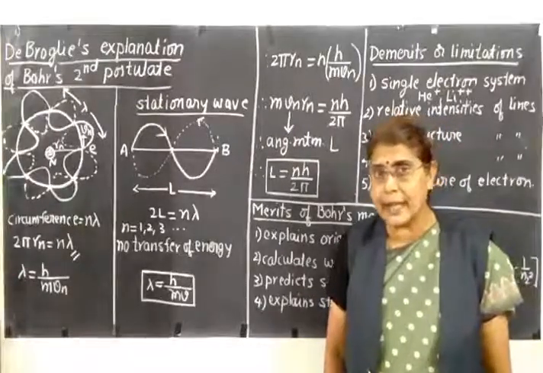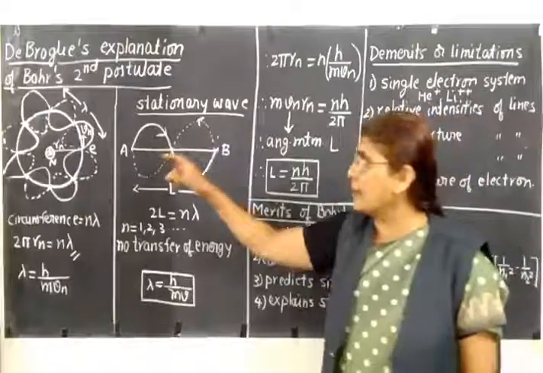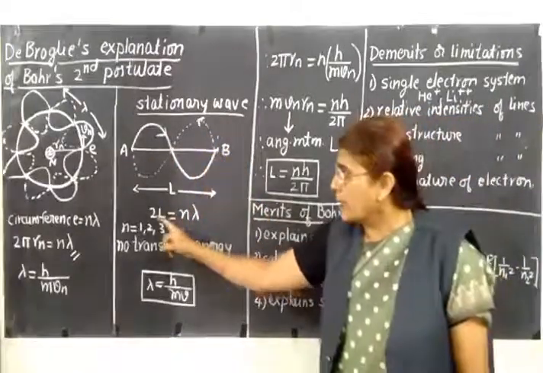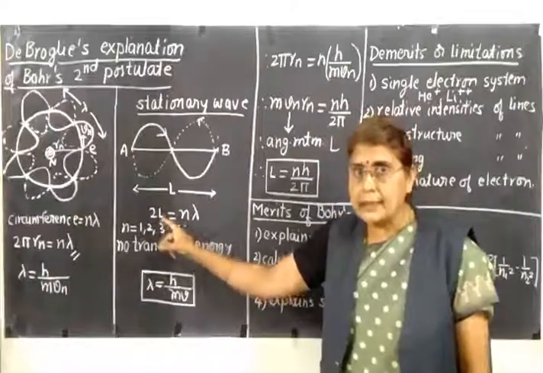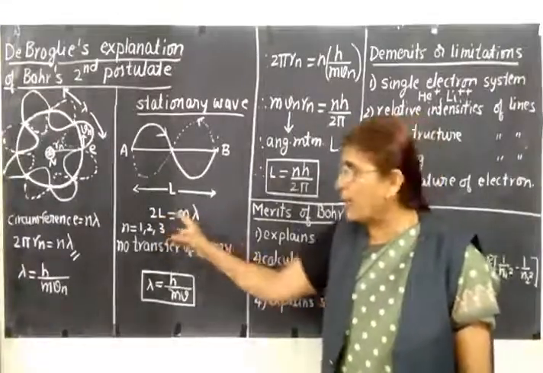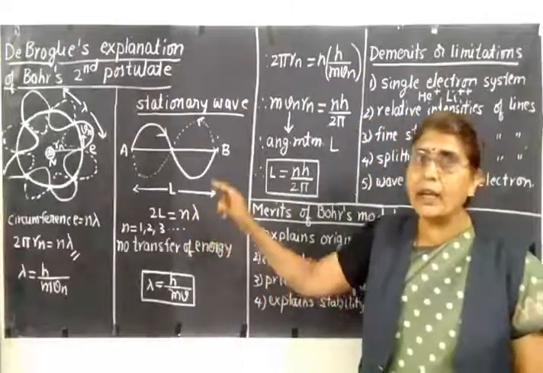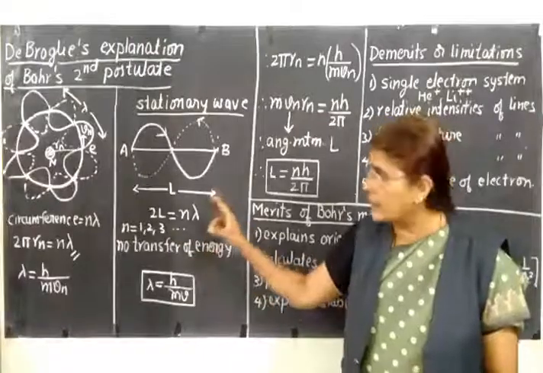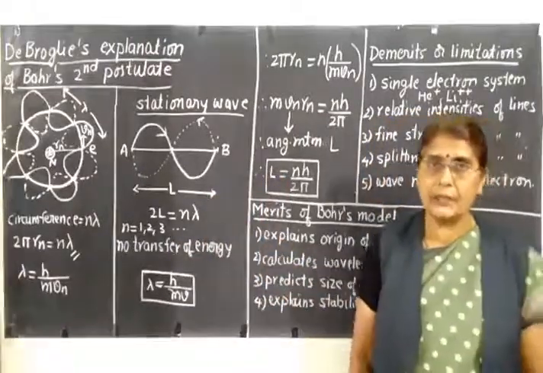We had studied that the total distance travelled, that is back and forth, this distance is 2L, and this distance should be an integral multiple of lambda. So 2L is equal to n lambda, where n is an integer, 1, 2, 3, etc. So this is the condition for the stationary wave.